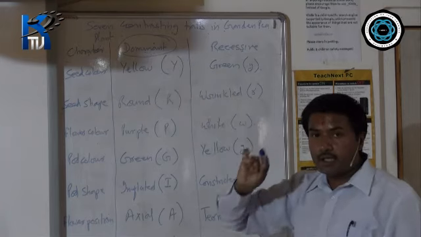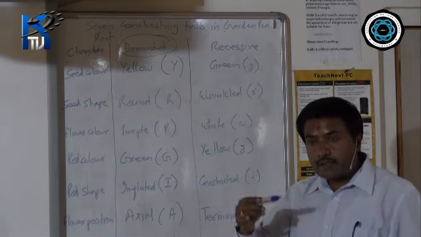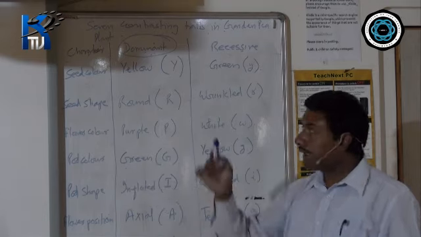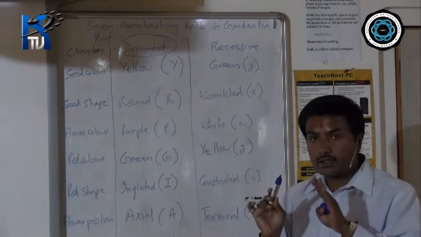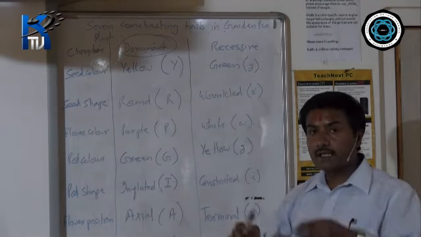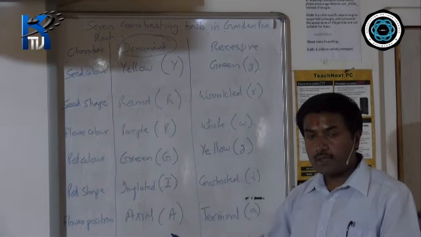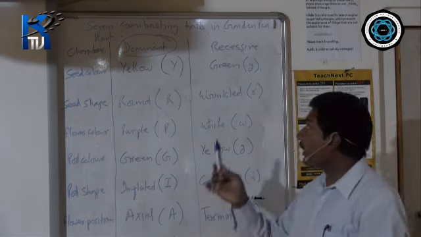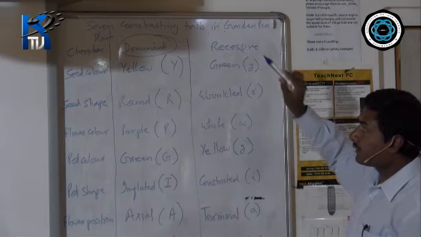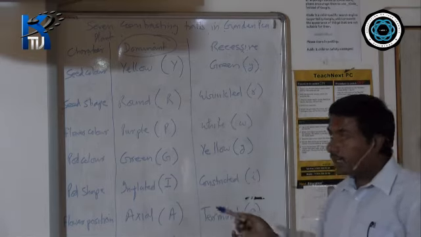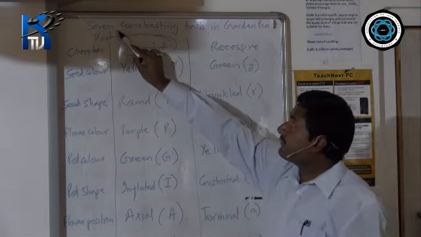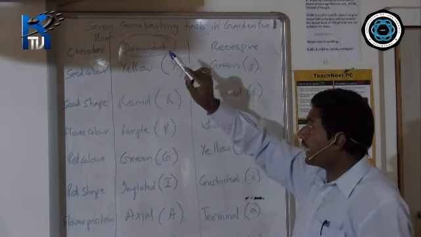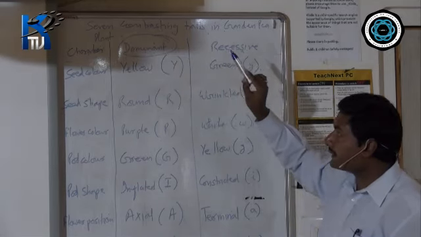When I say dominant, you have to understand the character that is expressed is called dominant. And the character that is suppressed, that is not seen, that is masked, that is hidden, you call recessive character. So in pea plant, he observed 7 contrasting traits. What are those 7 contrasting traits?